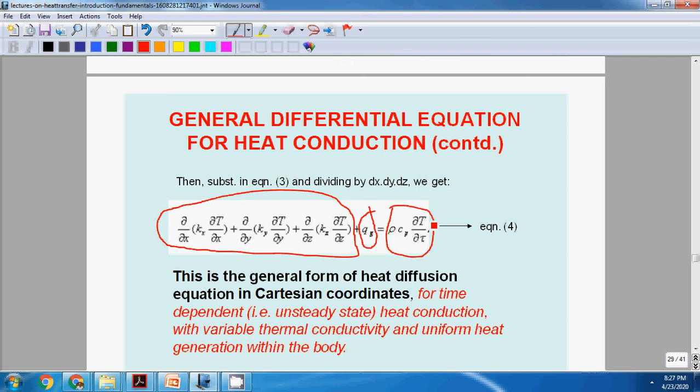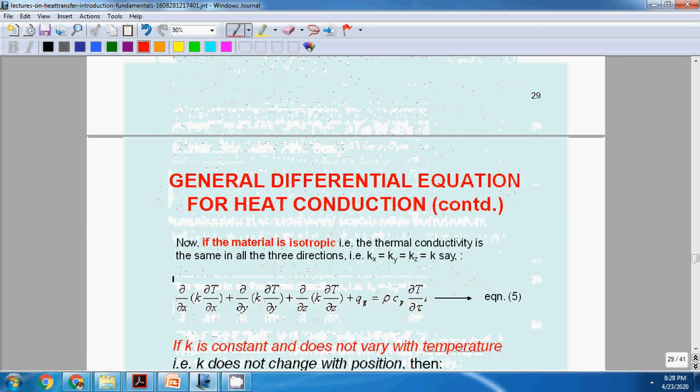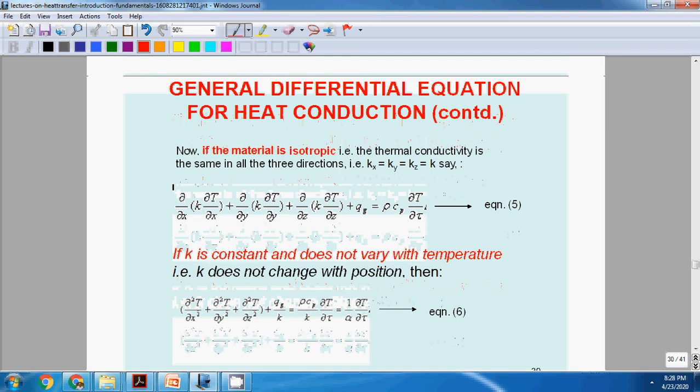Steady state means if temperature does not change with time, then this term will be equal to 0. If there is no source, if there is no generation of heat, then this term will be equal to 0. This is the three-dimensional conduction equation.